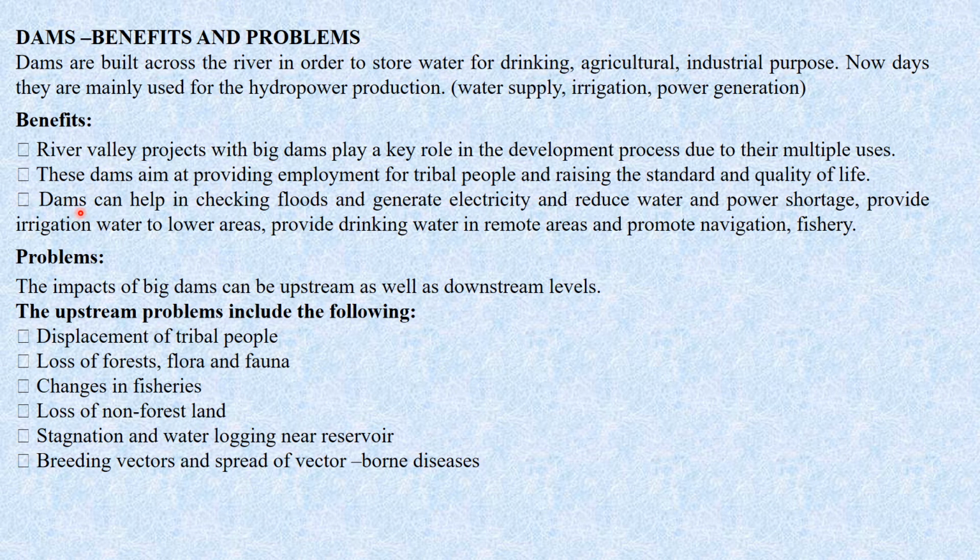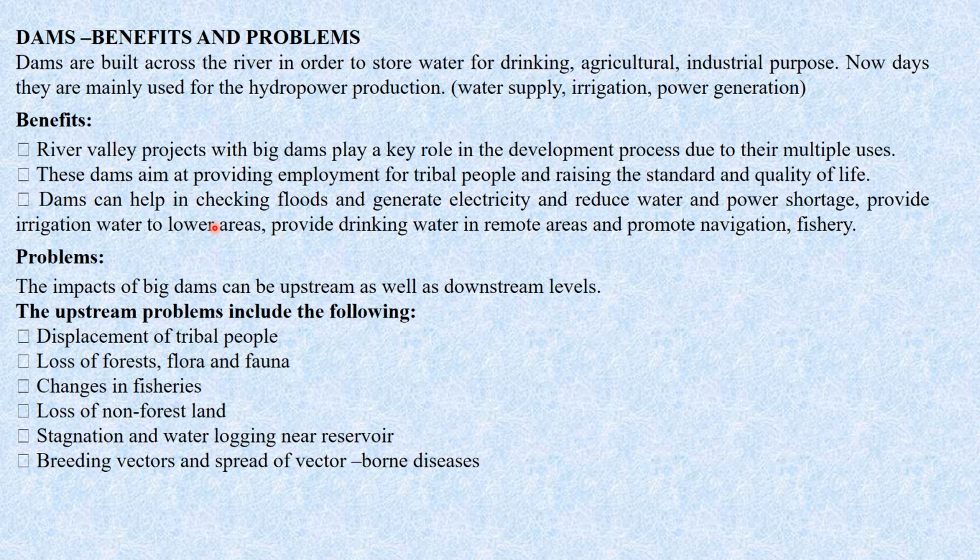Dams can help in checking floods, generate electricity, and reduce water and power shortage. They provide irrigation water to lower areas, provide drinking water in remote areas, and promote navigation as well as fishery. All these are the advantages of dams.